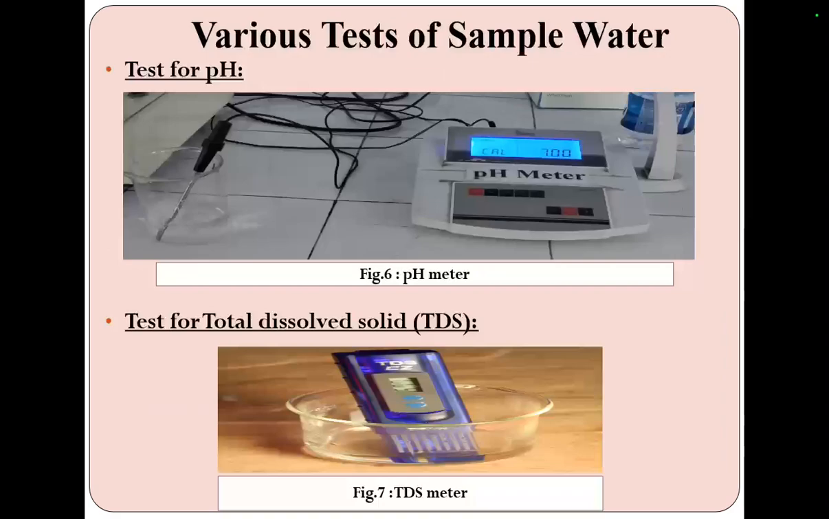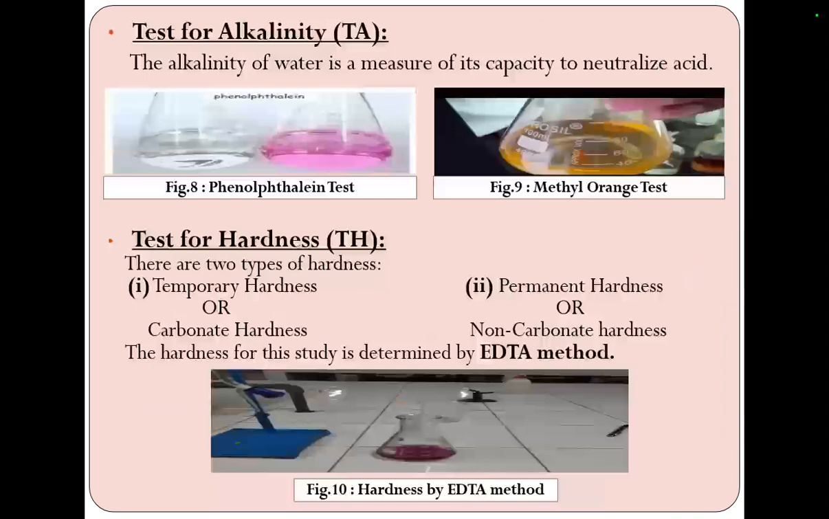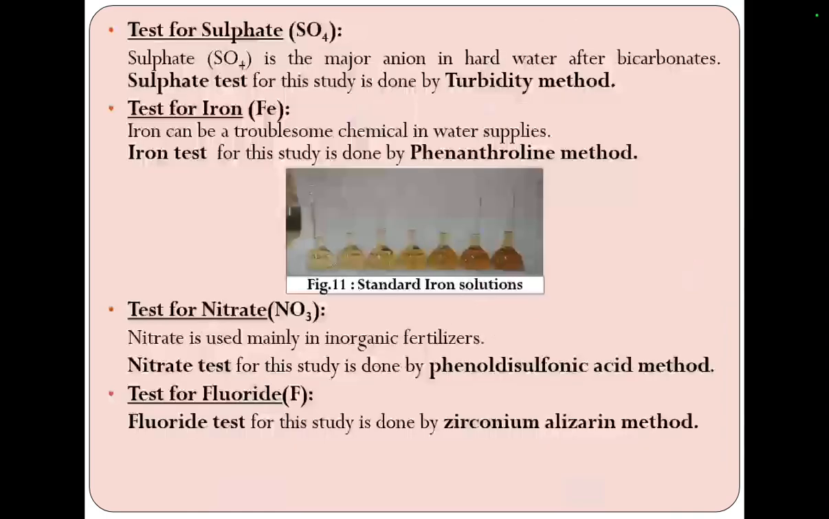Various tests of sample water. We test pH with the pH meter, TDS with the TDS meter, and alkalinity test is done by two methods: phenolphthalein test and methyl orange test. Hardness. We all know that two types of hardness are found: temporary hardness and permanent hardness. Both hardnesses are determined by the EDTA method. Test for sulfate is done by the turbidity method. Test for iron is done by the phenanthroline method. Test for nitrate. Test for fluoride is by the zirconium alizarin method.